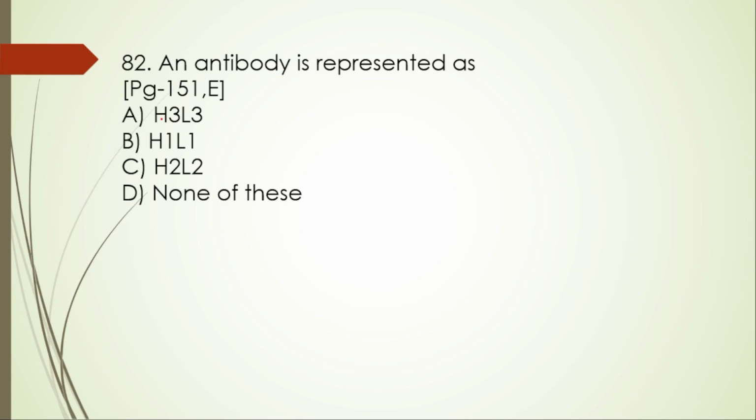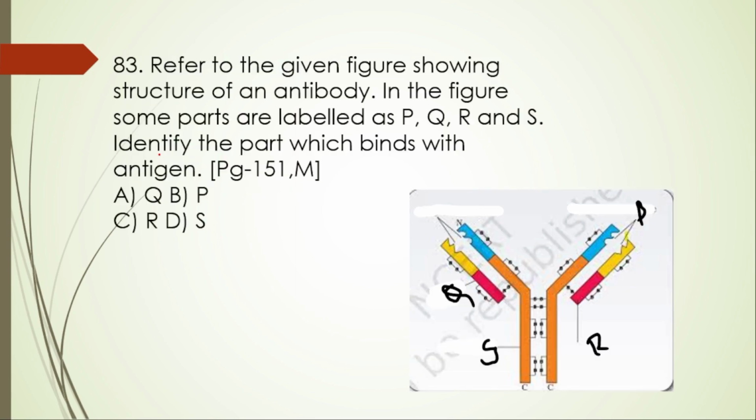Next one, 82nd question. An antibody is represented as H3L3, H1L1, H2L2, none of this. So here the right option is H2L2. 83.